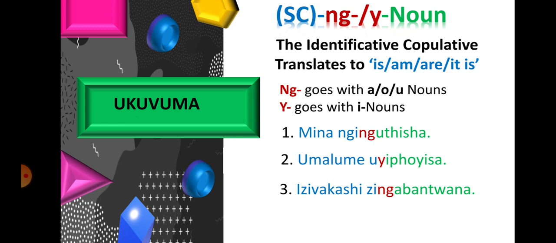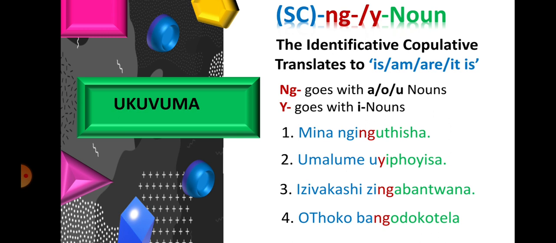The next example, izivakashi zingabantwana. The noun we are working with is abantwana. Because it starts with a, the identificative copulative marker will be ng. The subject concord for izivakashi is z. Therefore, the complete sentence will be izivakashi zingabantwana. Visitors are children.